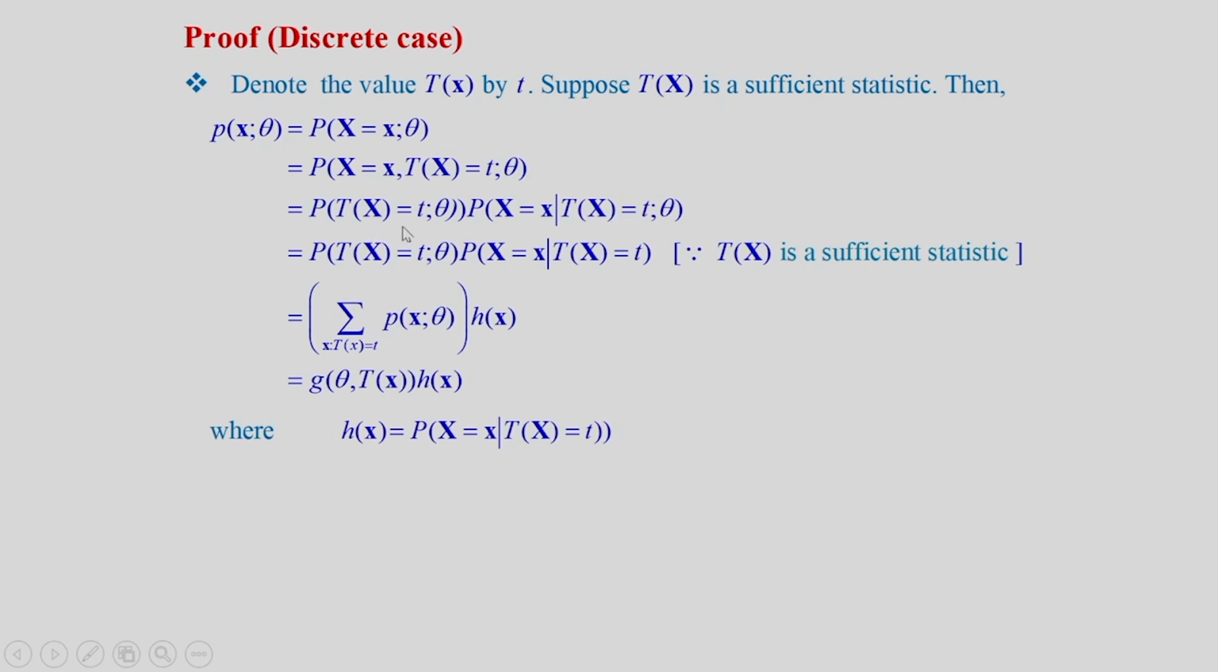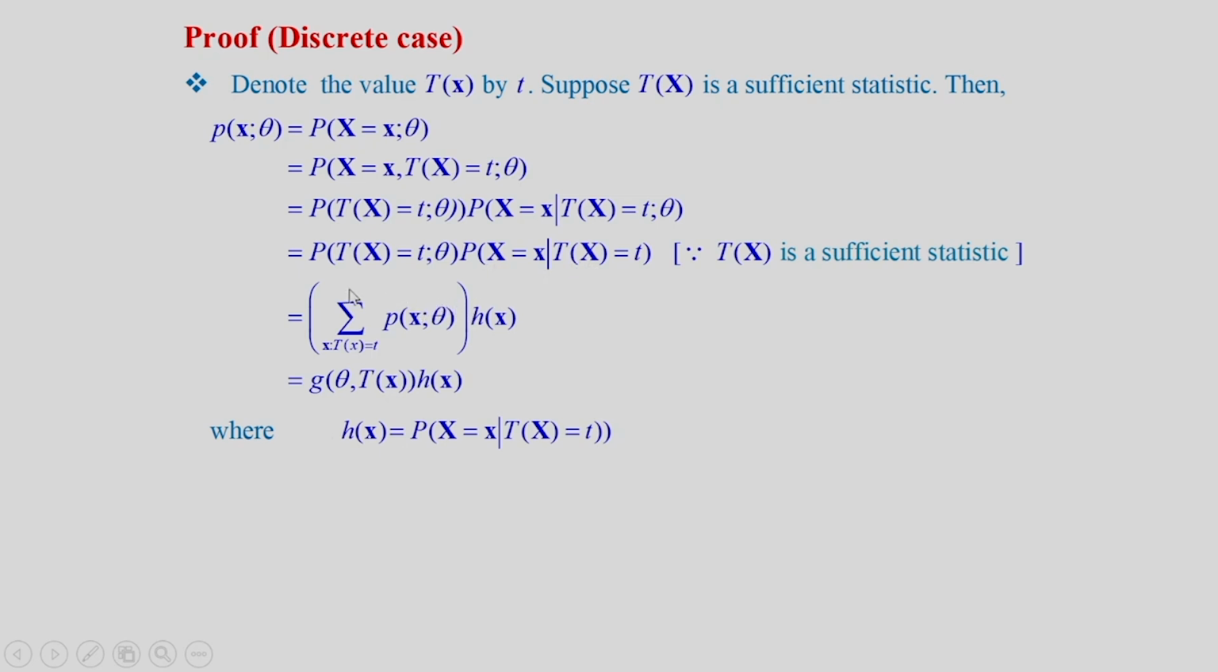So, this is by applying the conditional probability result. Now, I know that T(x) is a sufficient statistic. Therefore, this factor will not involve any theta. So, I can write this term simply as probability of X is equal to small x given that T(X) is equal to t, because it does not involve theta as T(x) is a sufficient statistic.